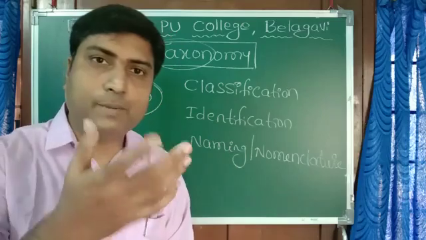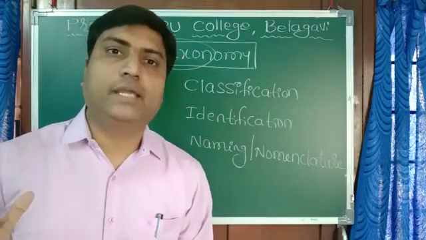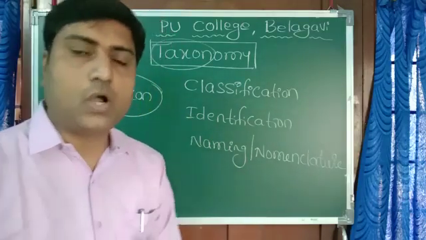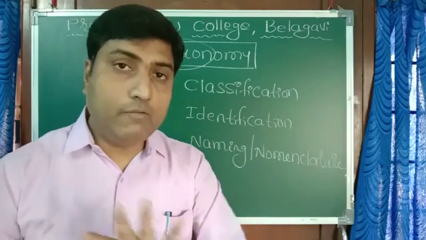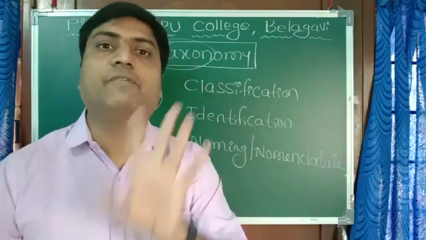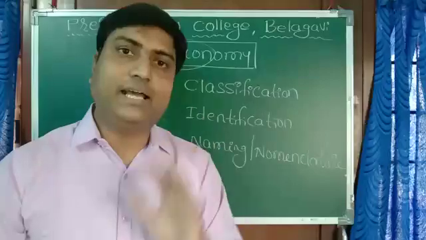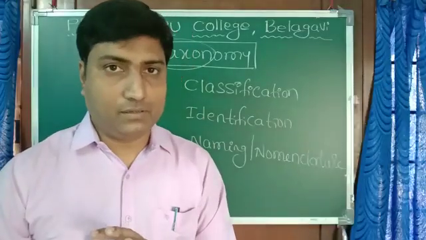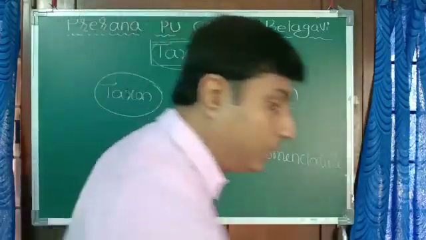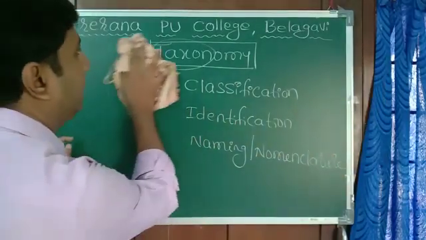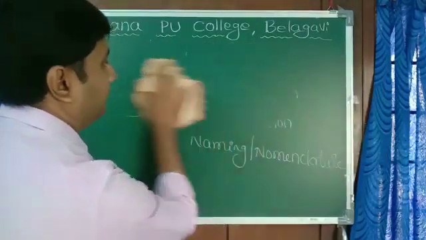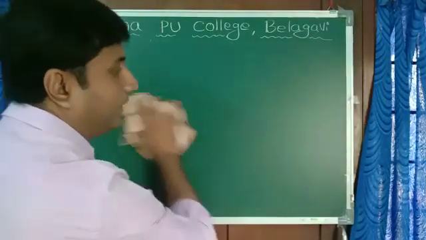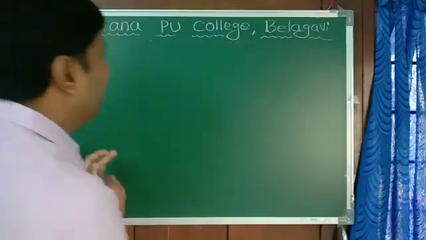One simple example: I want to study the characters of a tiger. Only when I study the characters, I can classify them. The study of external characters is called morphology.